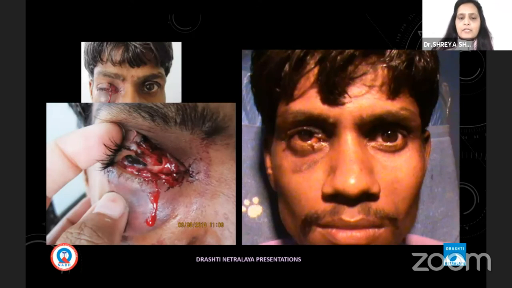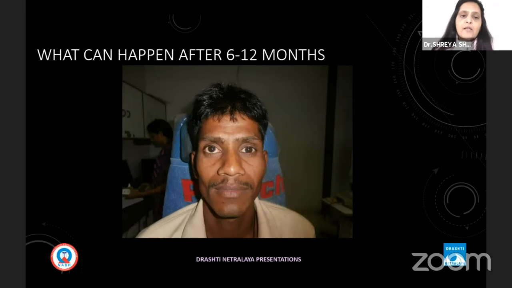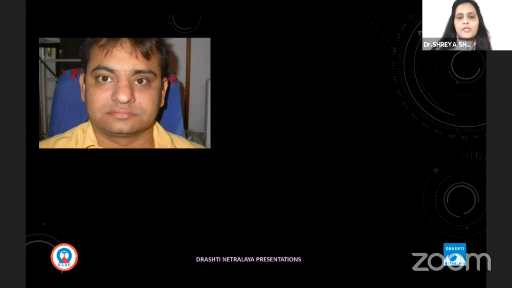In this flap tear, the patient presented again after 6 to 12 months with diplopia, and then a recession resection procedure can be done. In this patient also, we did all the correction, but later on he had a canthal tendon deformity, which can be corrected cosmetically.